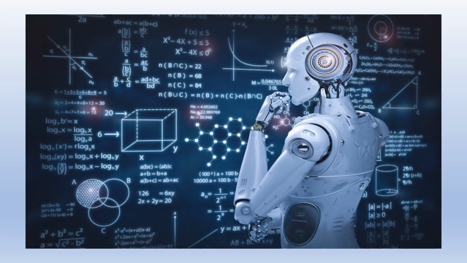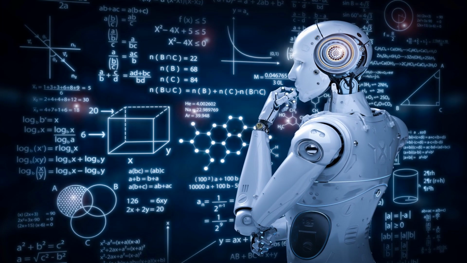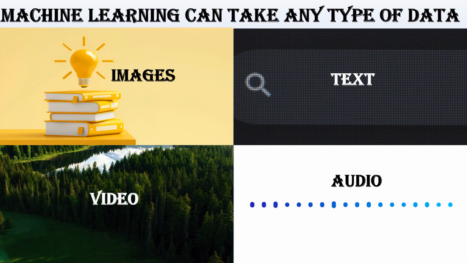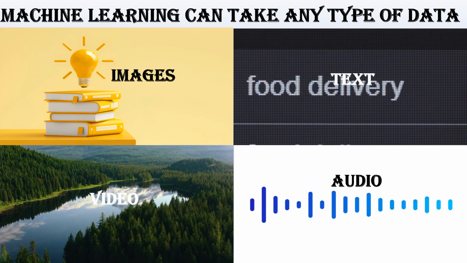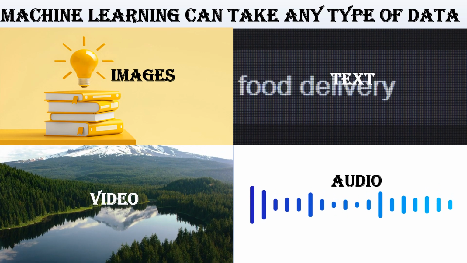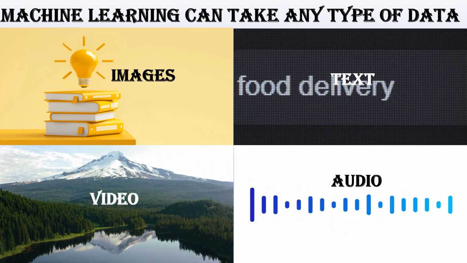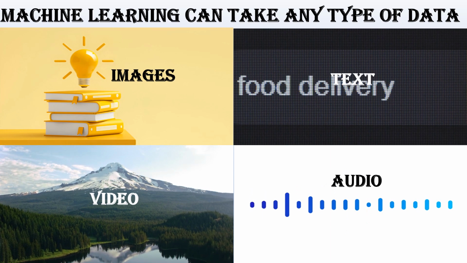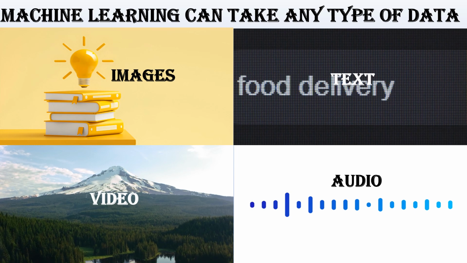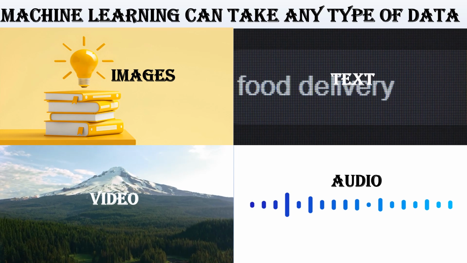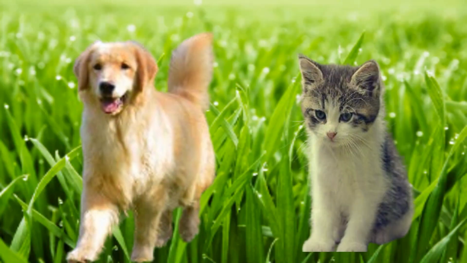Learning comes from experience, and that's true for machine learning too. And in this case, experience means lots and lots of data. Machine learning can take any type of data, images, text, video, audio, and begin to recognize patterns in that data. Once it learns to recognize patterns in the data, it can also learn to make predictions based on those patterns. Once predictions are made, machine learning can continuously refine its understanding, adapting to new data and evolving its predictive capabilities, like noticing the difference between an image of a dog and an image of a cat.